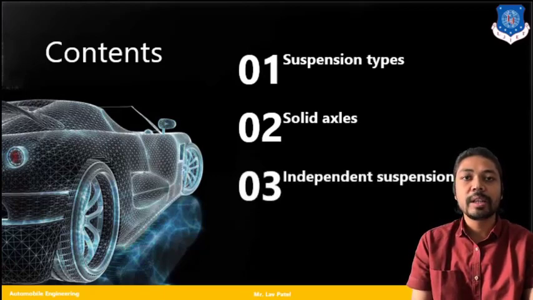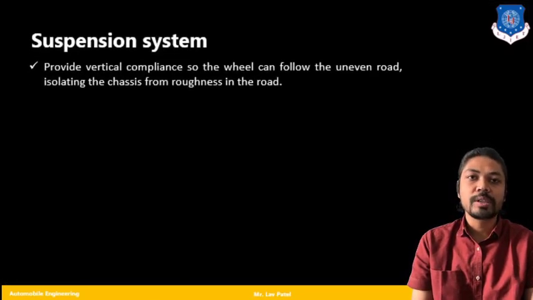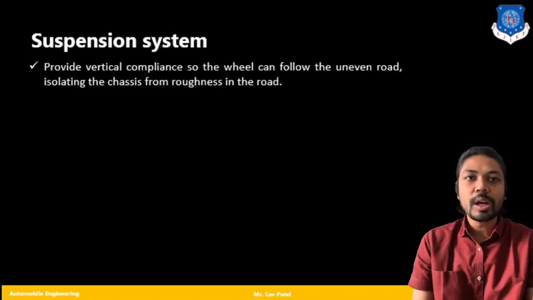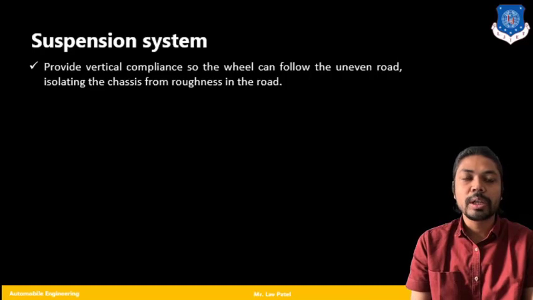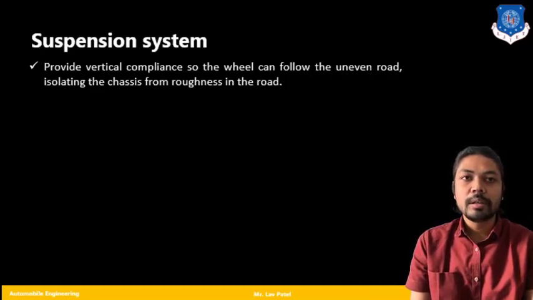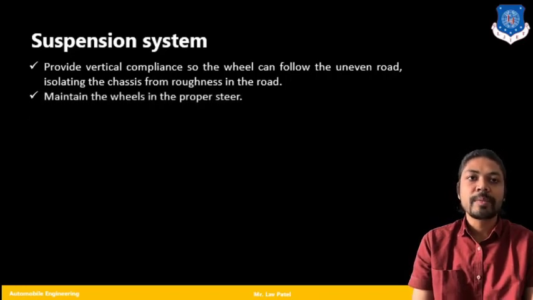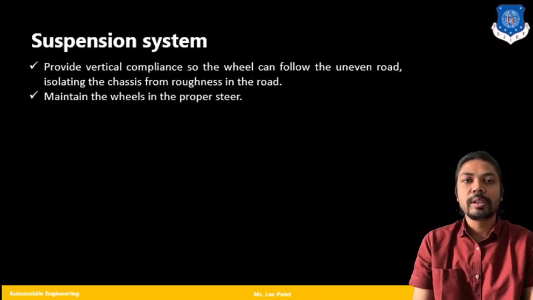So let's begin with the first part, that is all about suspension, how suspension is going to work, what are the functions of the suspension system, what are the types of suspension system. In the types, we are going to include different types like solid axle system, Hotchkiss type suspension system. In independent systems, we are talking about four-link suspension system, McPherson strut type suspension systems. So these are the topics that we are going to cover in today's lecture.